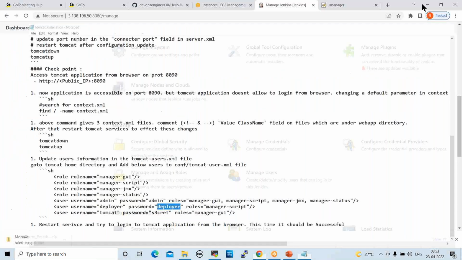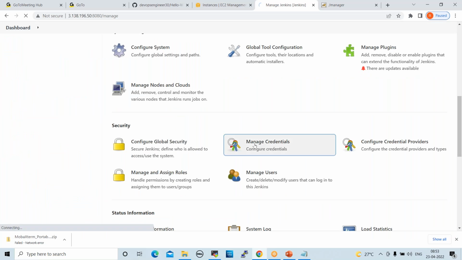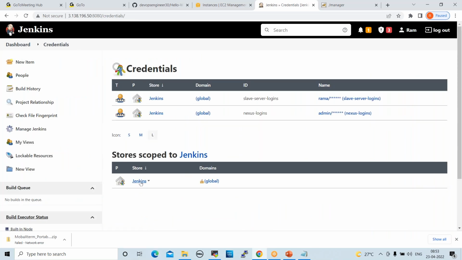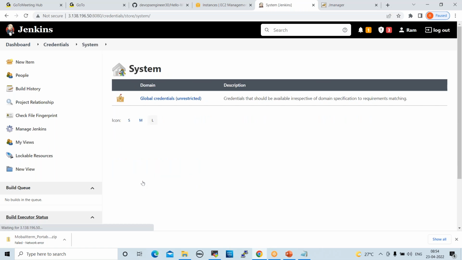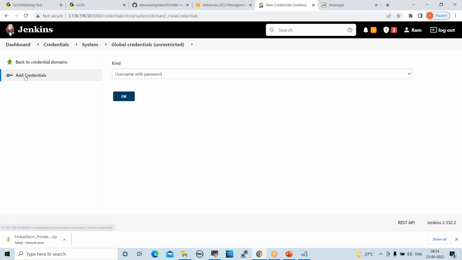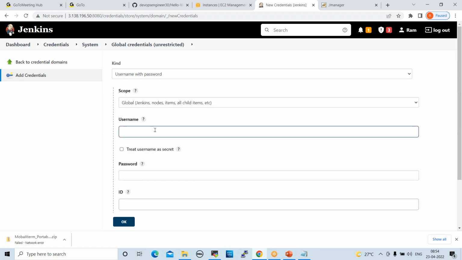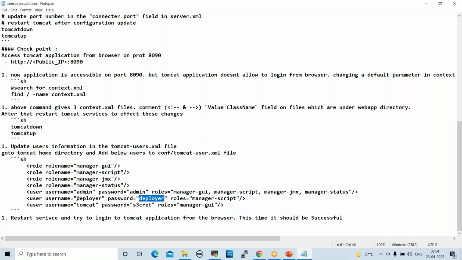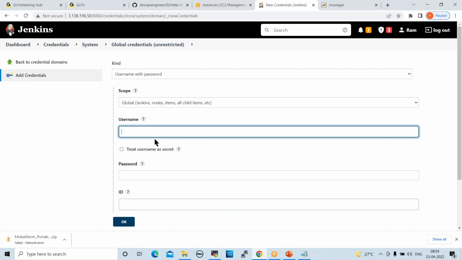Here we can click on Manage Credentials. Click on Global credentials, click on Jenkins here. Now click on this global credentials, and after that, add credentials. For the username, I am using the deployer second credentials. This credential was already copy pasted into Tomcat. Deployer.